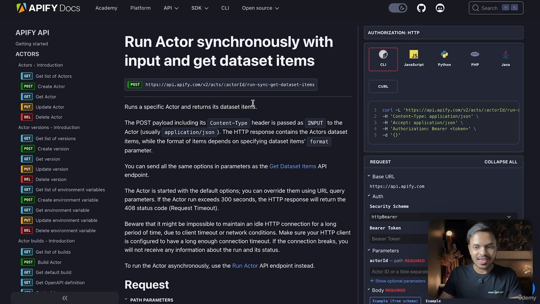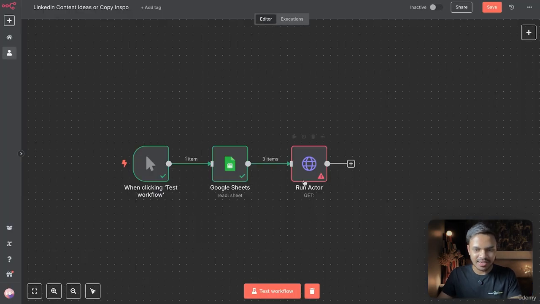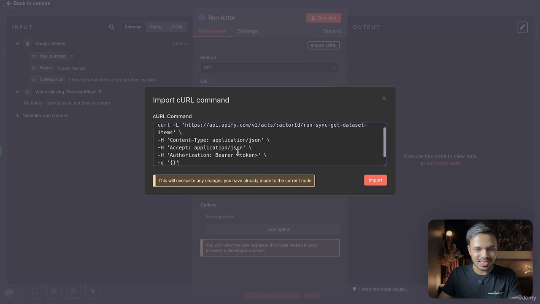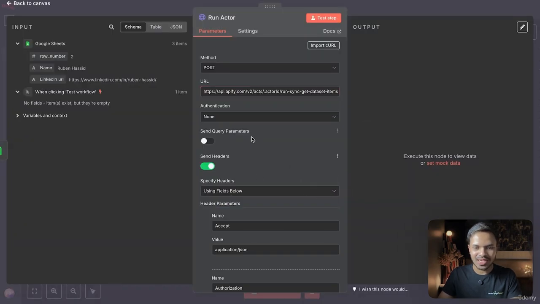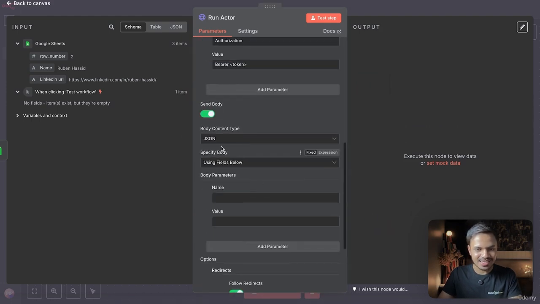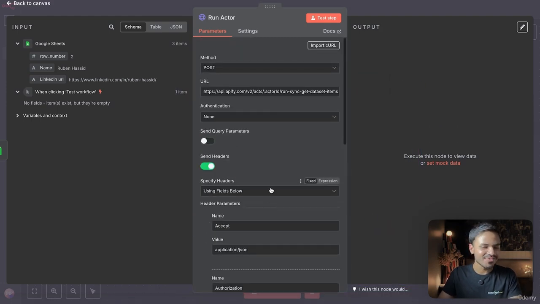Yeah, here the entire documentation is given, the method is post, this is the URL. So what we can do is we can simply just copy this, go to N8N, let's open this, and basically we can use this import from curl so that we don't have to fill in all of this information manually. So paste the command, click on import, and as you can see, it will automatically configure the method, URL, any headers needed. Same goes for body, etc, etc. Otherwise, we have to do everything manually.